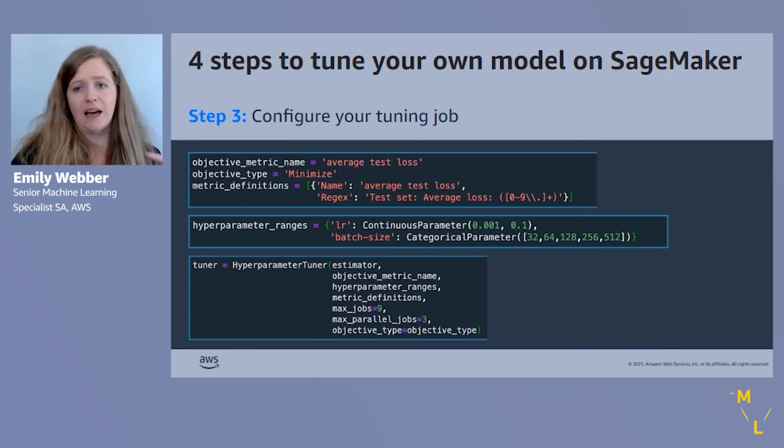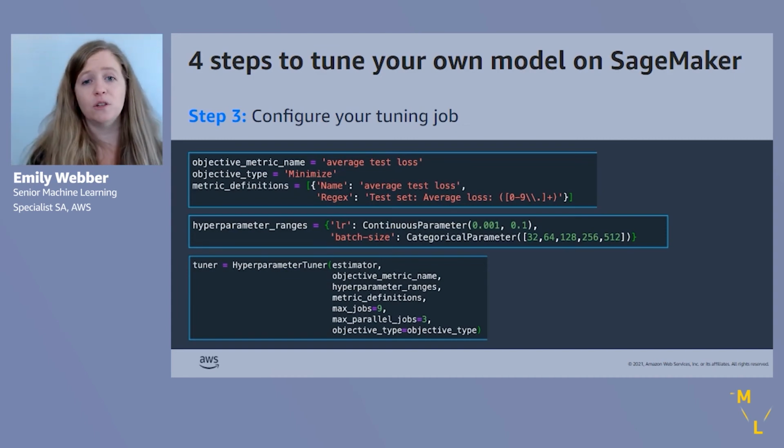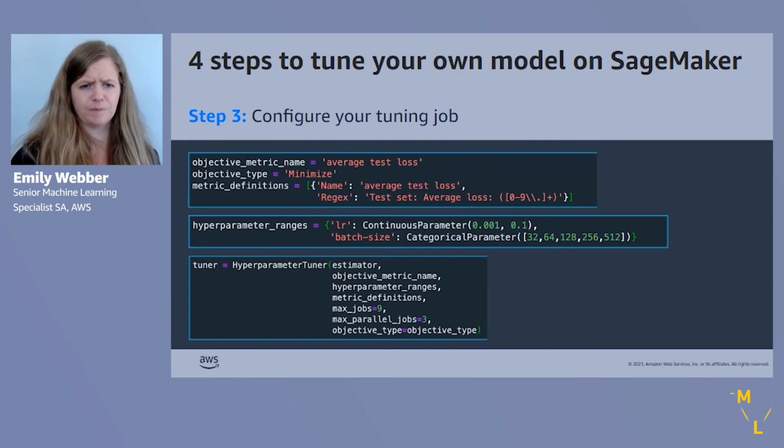So once we have those two set up, once our training script is really emitting that right objective metric and the regex string is finding it, then we're going to configure the overall tuning job. So the overall tuning job takes a couple arguments. So we saw these at the top before, right? So just some arguments about the objective metric. So what it's called, the direction we need to go in, the regex string.